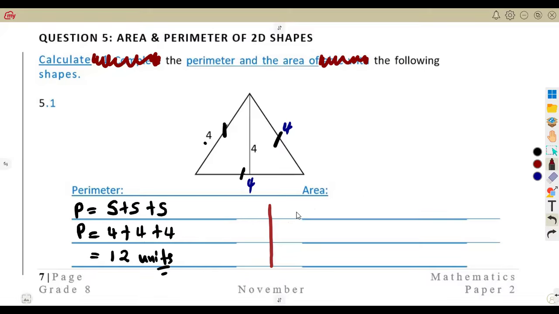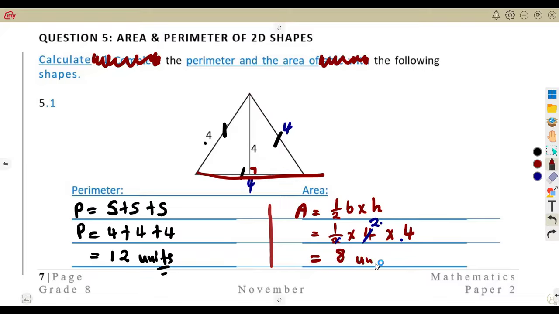Then the area of a right-angled triangle, taken at perpendicular height, is given as half base times the perpendicular height. In this case, our base is this 4, so we take 4 as the base, and the perpendicular height going up is another 4. So we have half of 4, which is 2, and 2 times 4 is 8. So that is 8 square units in terms of your area.